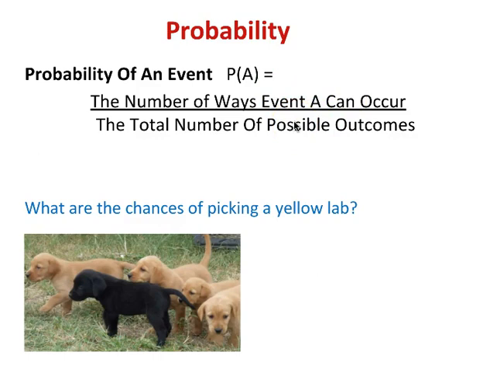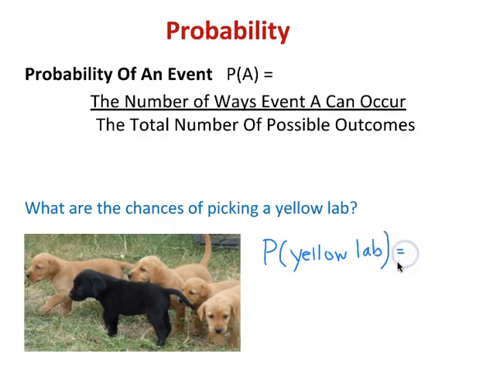It's so much more helpful to look at examples sometimes. So we've got a picture of some really cute puppies down here, and I want us to find the chances, or the probability, of picking a yellow lab from this bunch. What is the probability that we might go home with a yellow lab? Well, we're trying to find the probability of a, and I'm going to put in parentheses, yellow lab. So capital P, and then yellow lab is what we're trying to find the probability of.